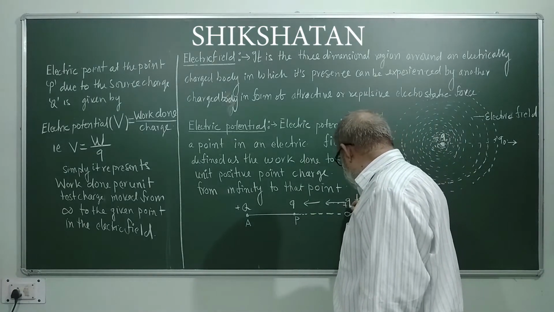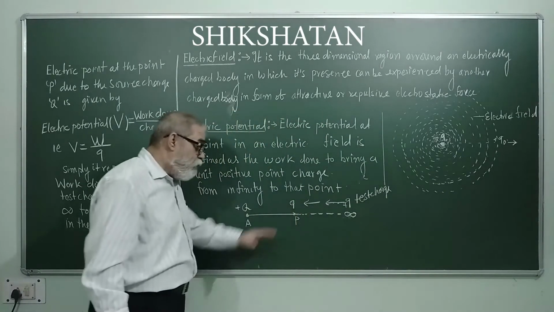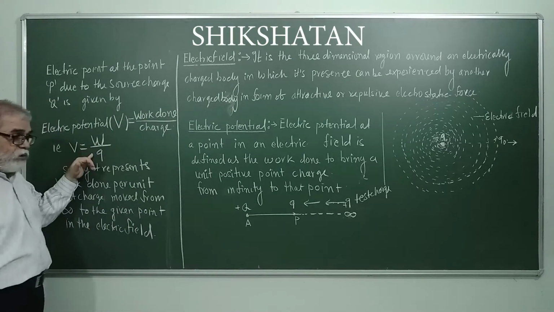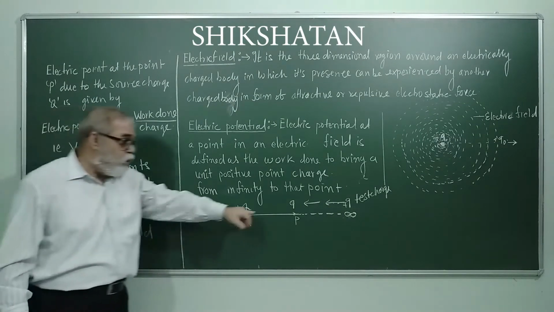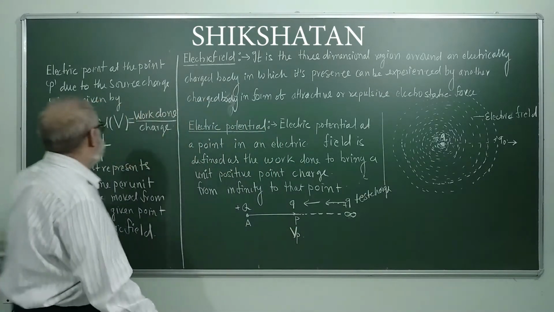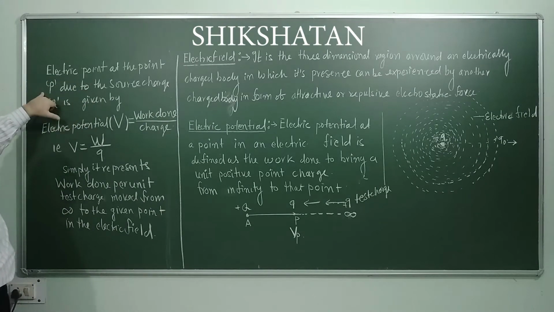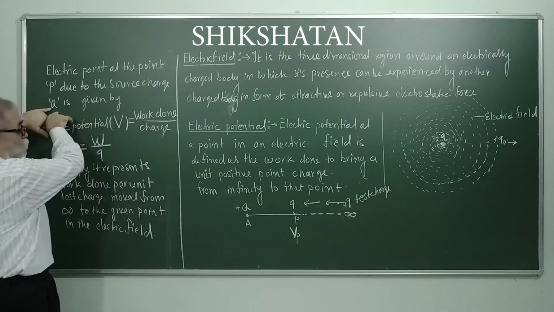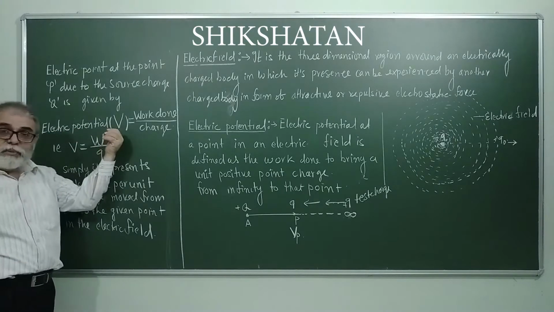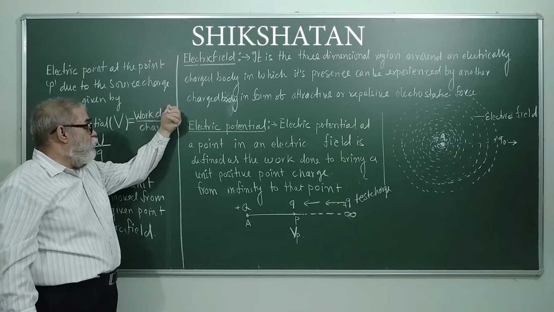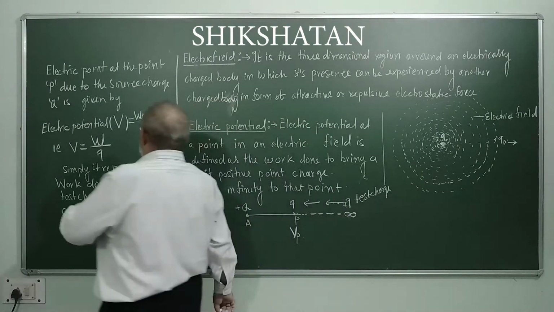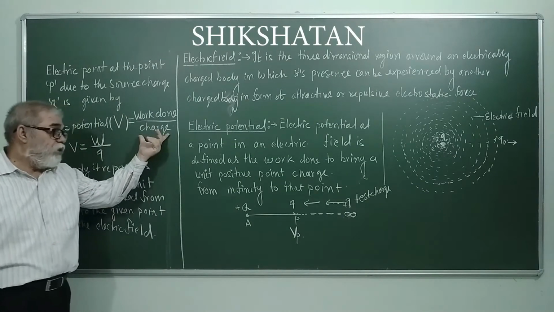So in order to bring this test charge from infinity to point P, whatever work is done is recorded, and then that work done divided by the test charge q comes in the form of electric potential at point P. Electric potential at point P due to source charge Q is given by electric potential, symbol V, equal to work done, meaning work done to bring this test positive charge from infinity to point P, divided by the magnitude of the test charge, that is q.